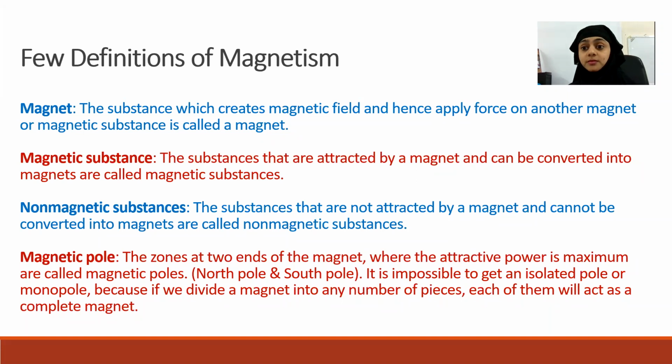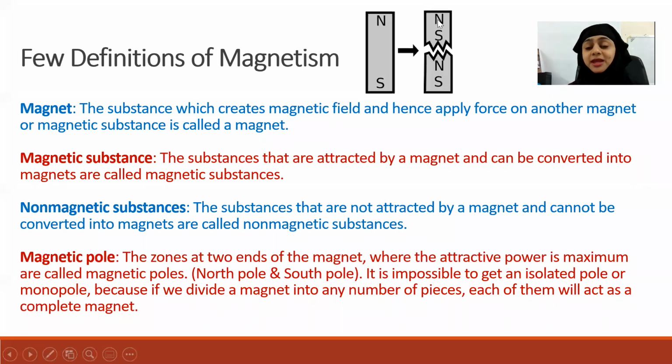Why? What happens if we break a magnet into two? If we break a magnet into two, it becomes two new magnets. See, if I break this magnet into two, each new magnet has a north pole and a south pole. So it is almost impossible to get an isolated pole or monopole, because if we divide a magnet into any number of pieces, each of them will act as a complete magnet.